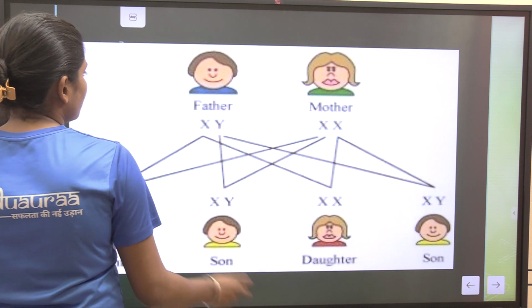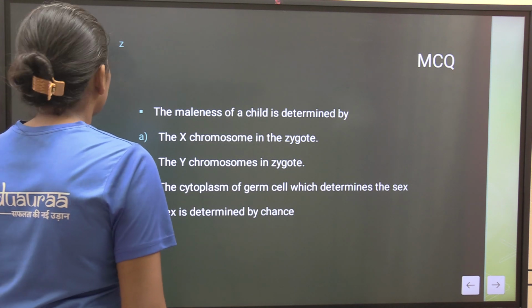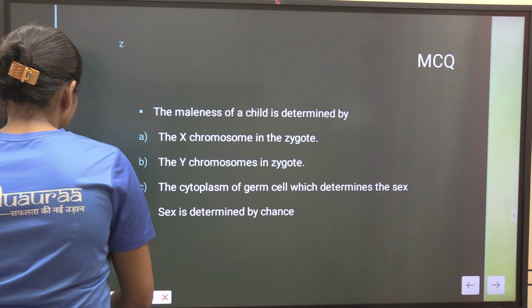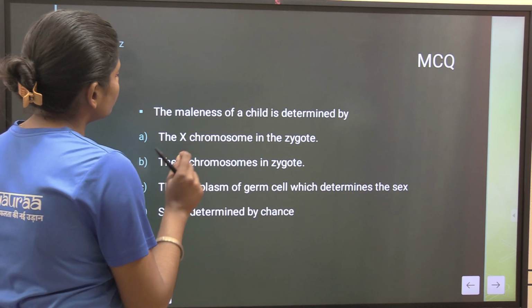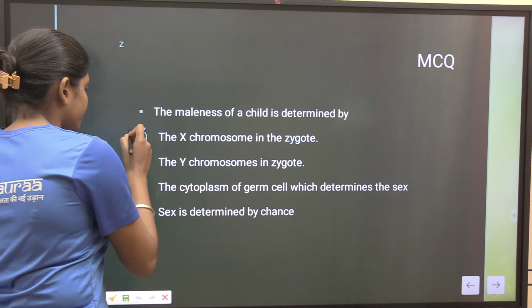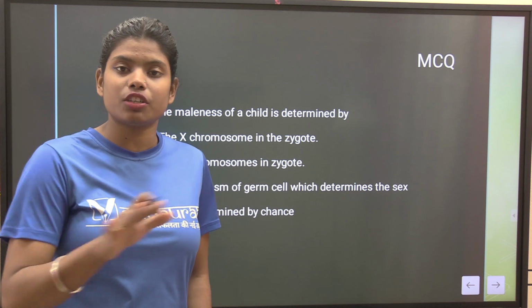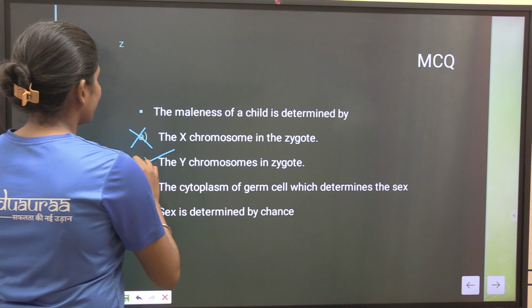Now let's come to our question. The question says, the maleness of a child is determined by the X chromosome in the zygote? No. Why? Because the X chromosome is present in all sexes. The Y chromosome in the zygote?